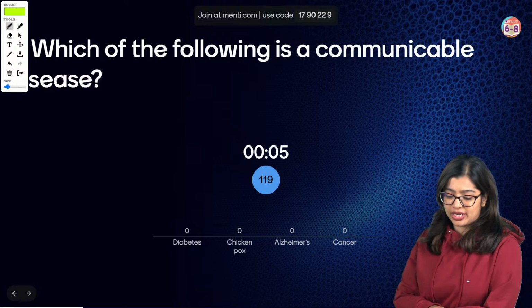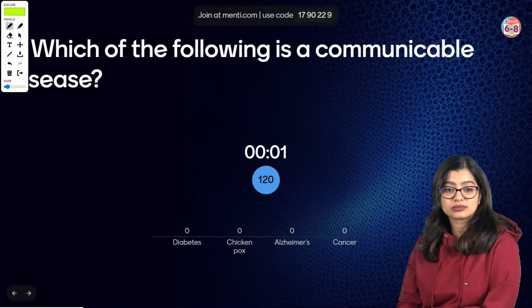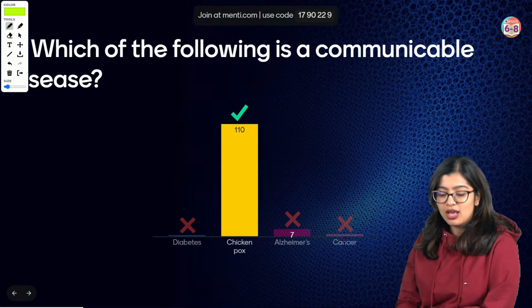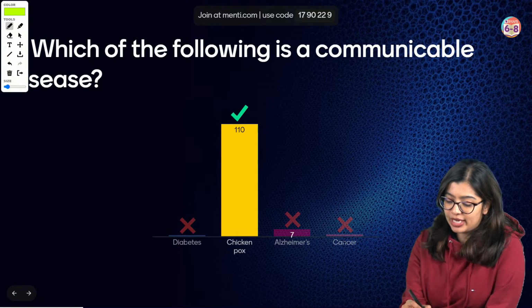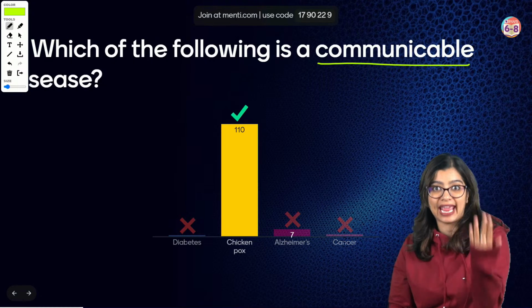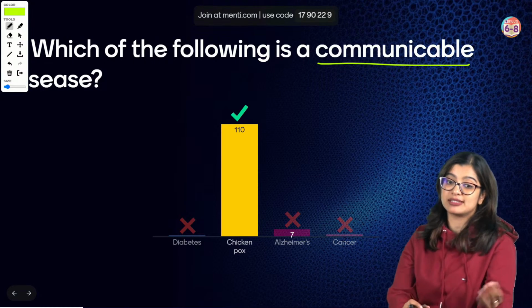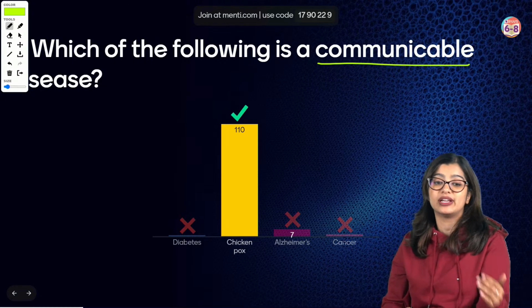Is it diabetes, chickenpox, Alzheimer's, or cancer? What is communicable? Communicable means communicate, right? How do you communicate? You communicate to another person. You communicate to me. We are two individuals.